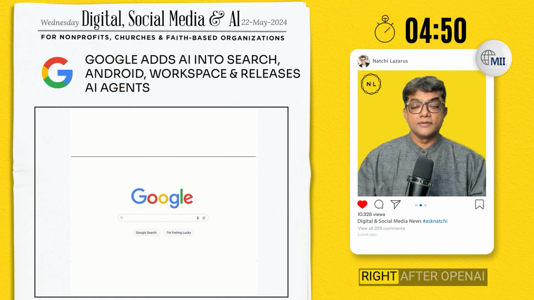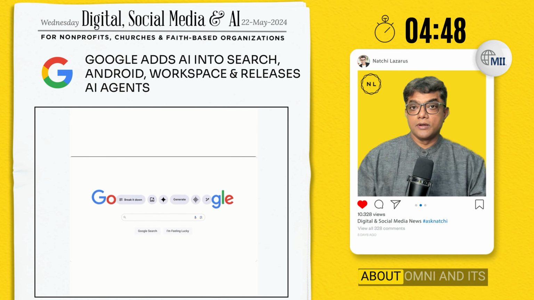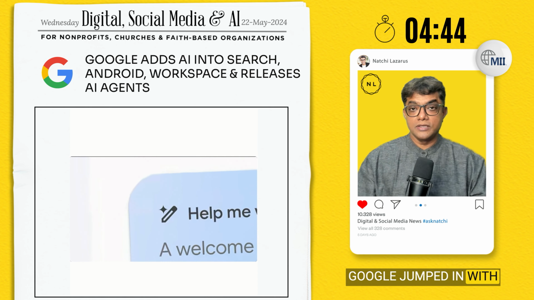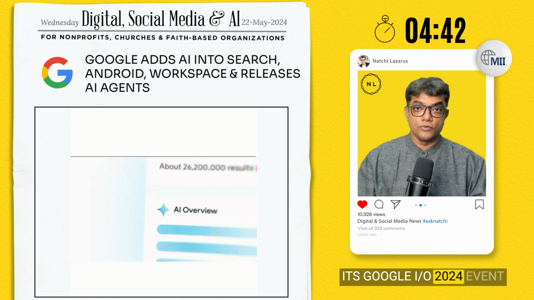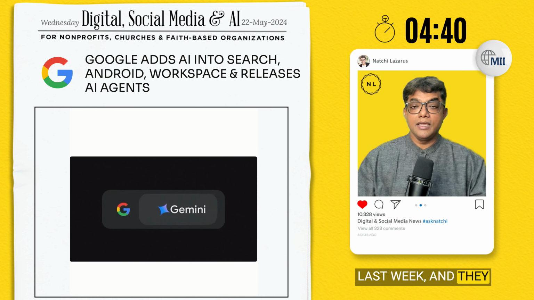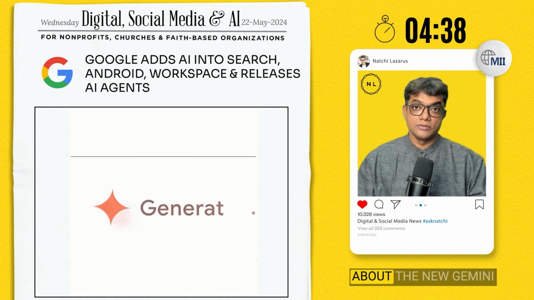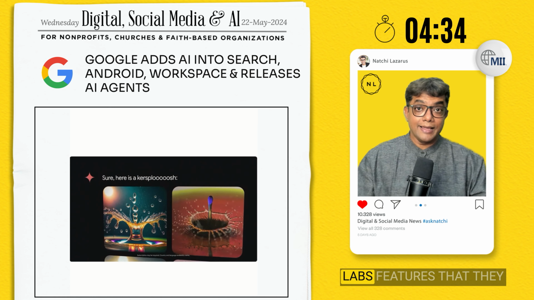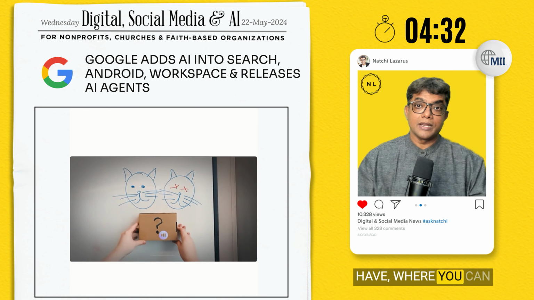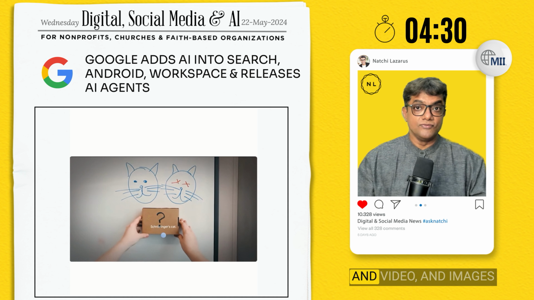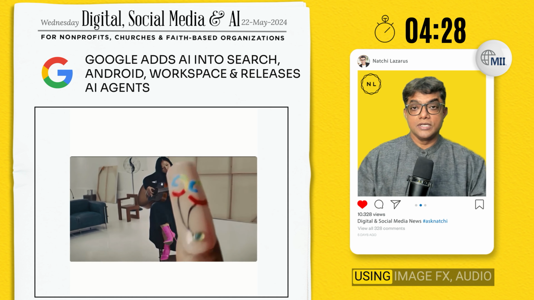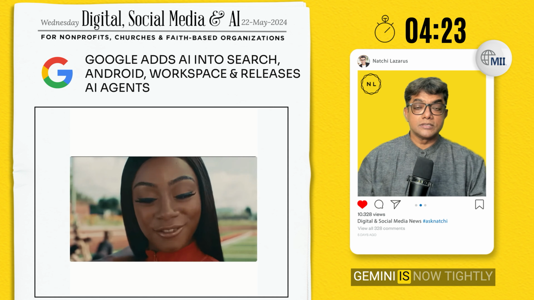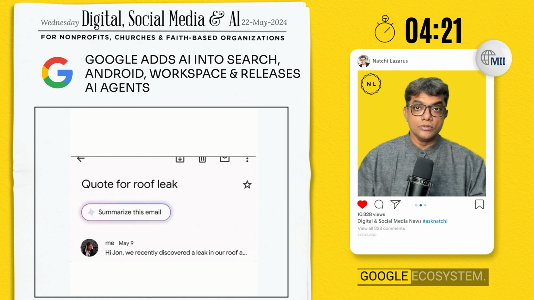Let's get started. Right after OpenAI made its announcement about Omni and its various capabilities, Google jumped in with its Google I/O 2024 event last week, and they announced the details about the new Gemini AI capabilities, the new Labs features where you can actually create music and video and images using image effects, audio effects, and video effects. With these announcements, Gemini is now tightly integrated into the Google ecosystem.